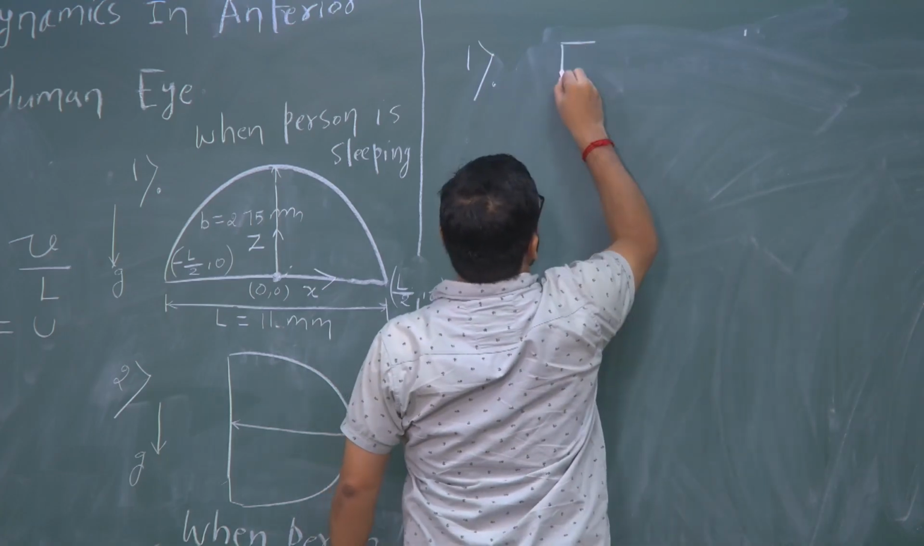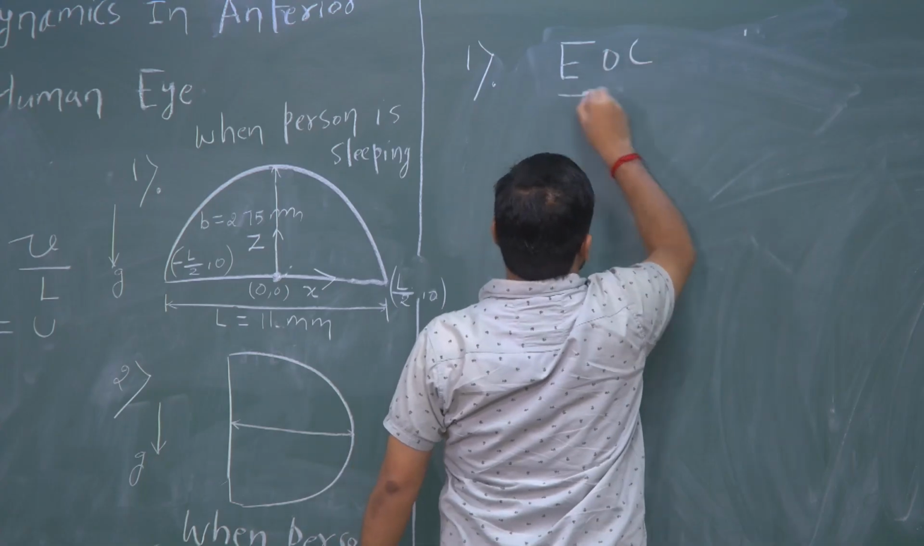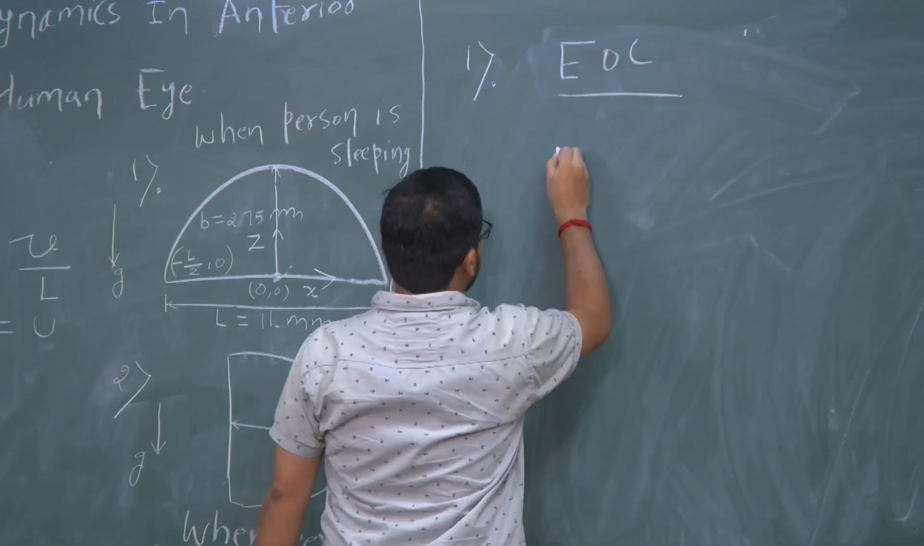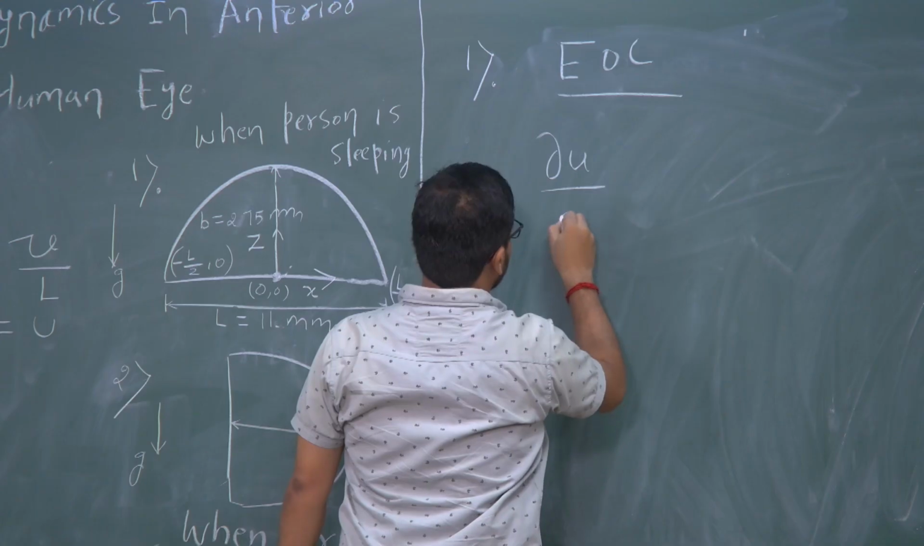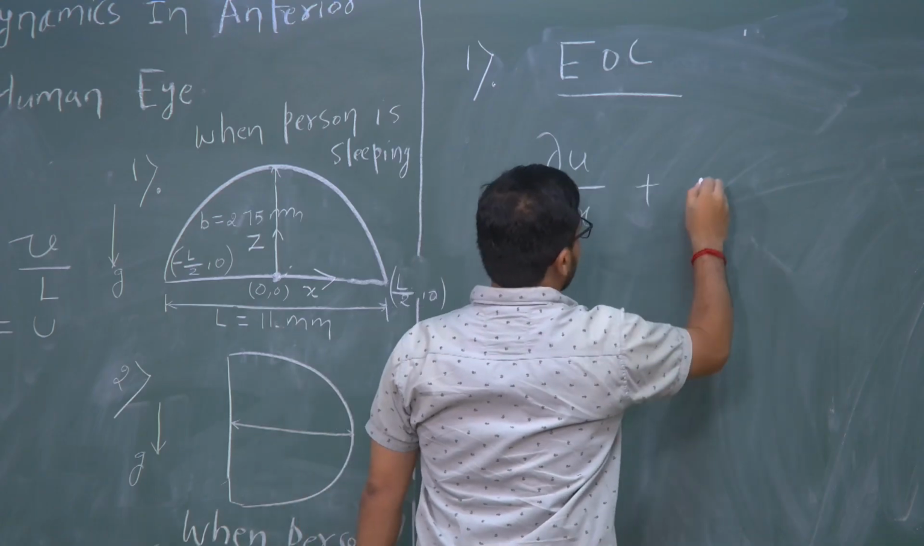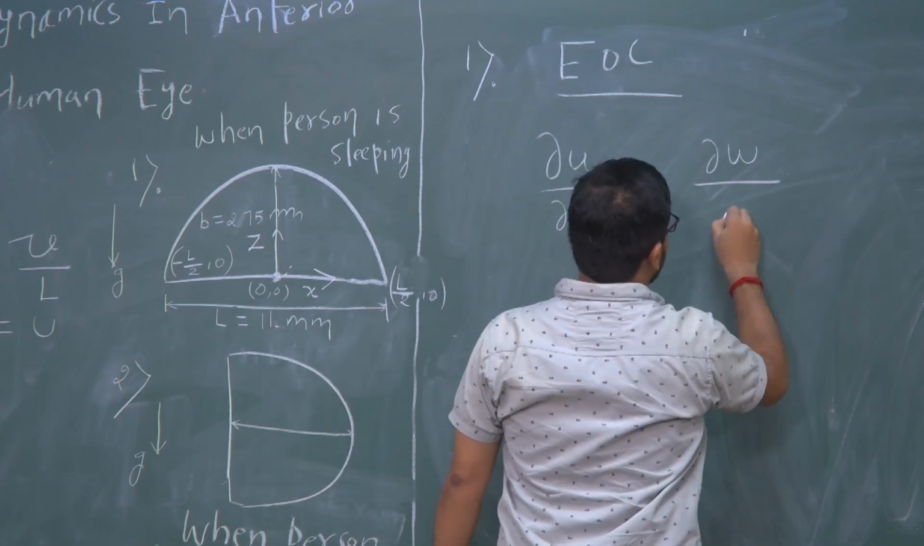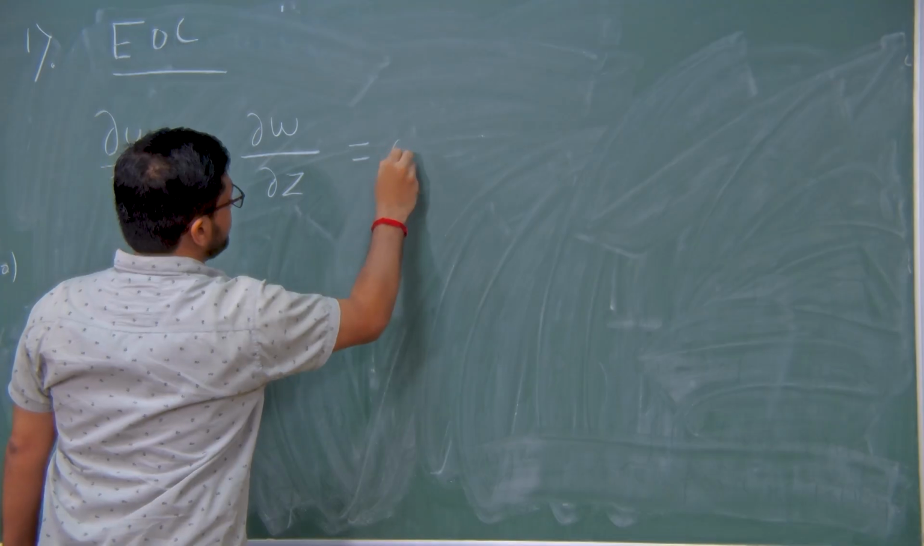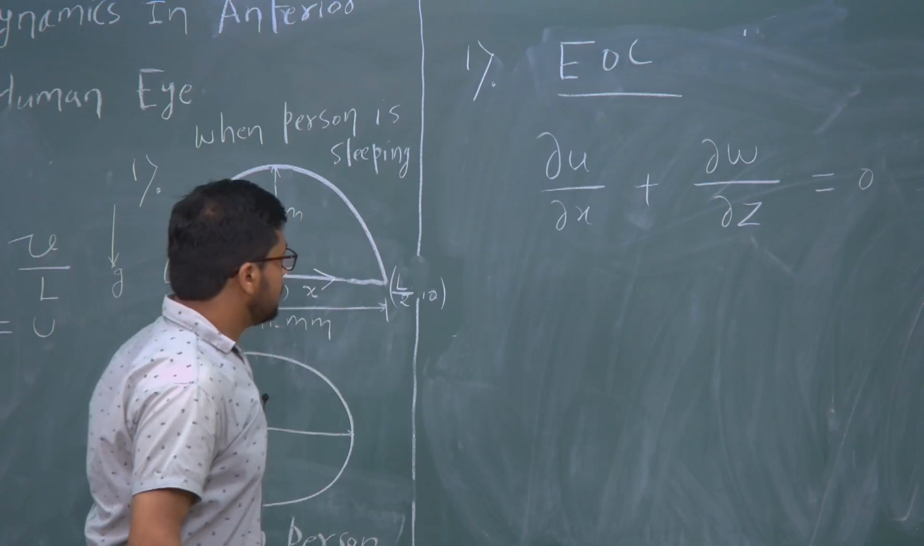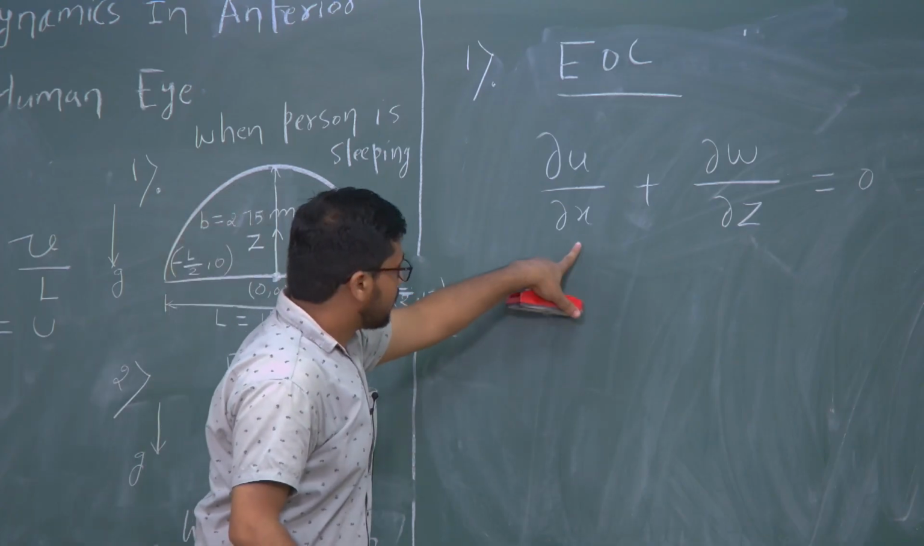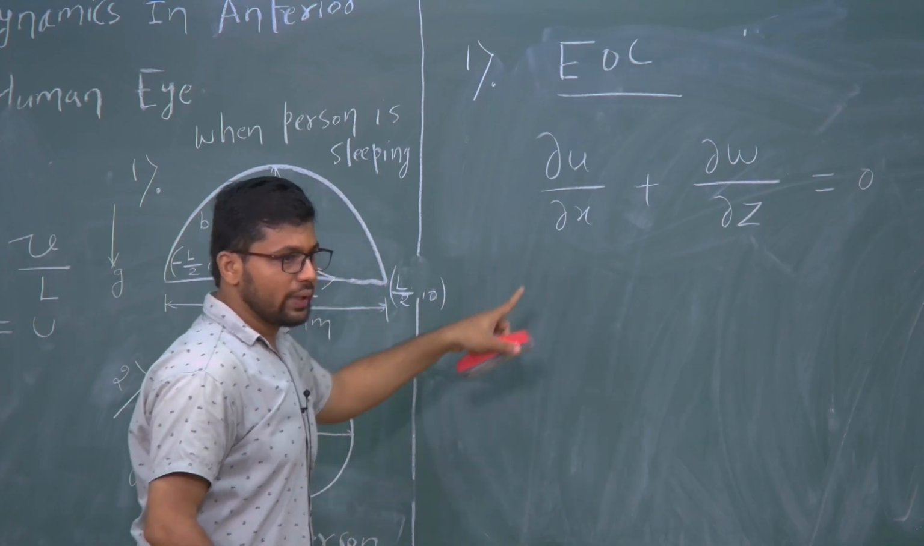Let me write EOC, equation of continuity. So, what is it? In Cartesian coordinates it is ∂u/∂x plus ∂w/∂z is equal to 0. So, this is the dimensional equation of continuity. We want to make it dimensionless.